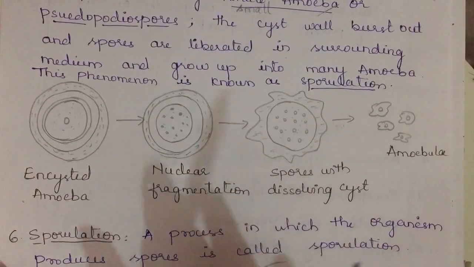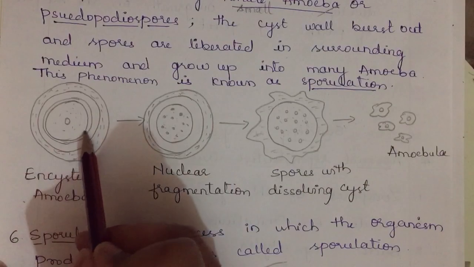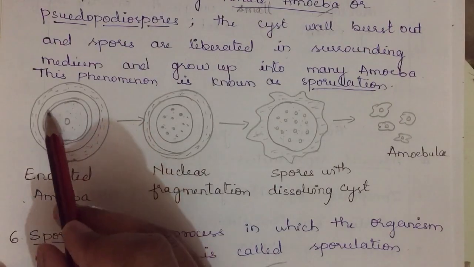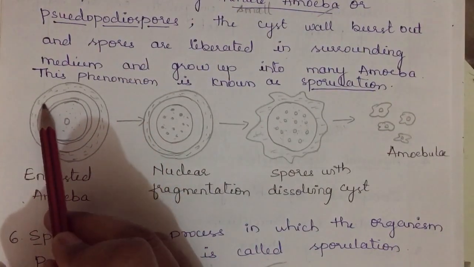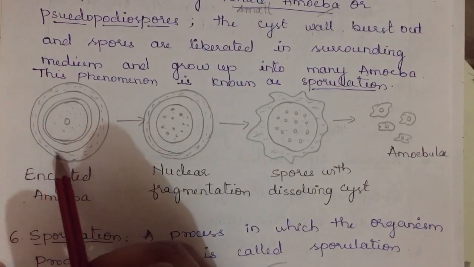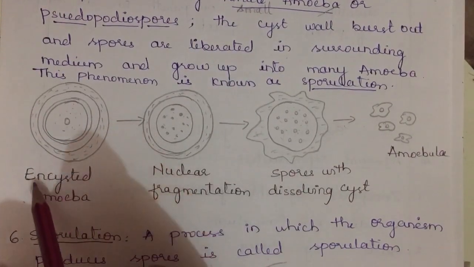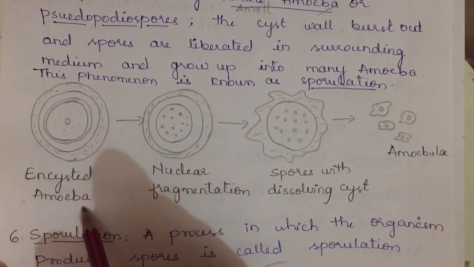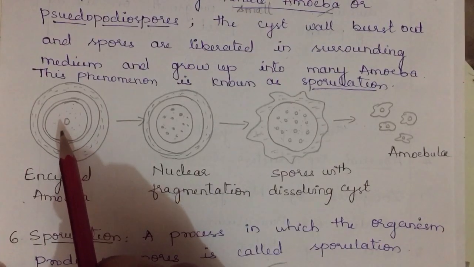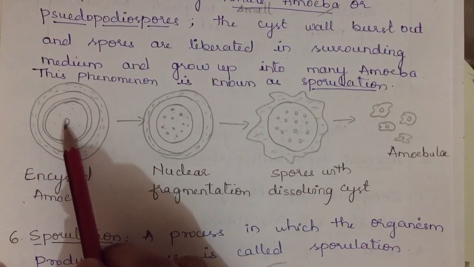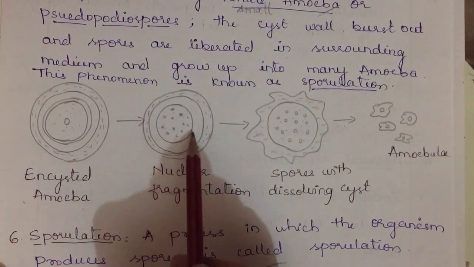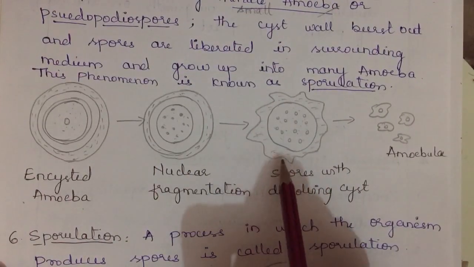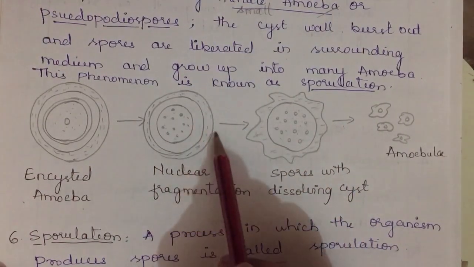Here we have given a diagrammatic representation. This is an amoeba which, under unfavorable conditions, has withdrawn its pseudopodia. This is a nucleus, and it has started to secrete. It has secreted 3 layers of hard covering called cyst, and that process we call encystation, and this structure we call the encysted amoeba. Now this encysted amoeba, under favorable conditions, undergoes multiple fission. The nucleus starts to divide first, so nuclear fragmentation occurs and many nuclei are formed. Later, spores form as the cyst dissolves. The hard covering is getting dissolved, as shown here.